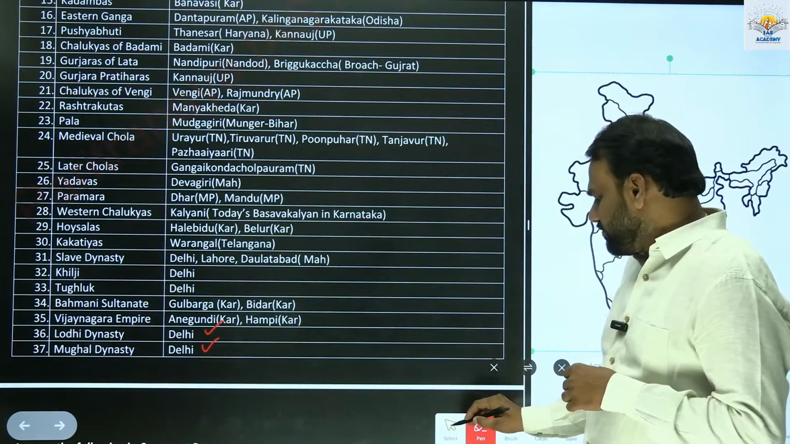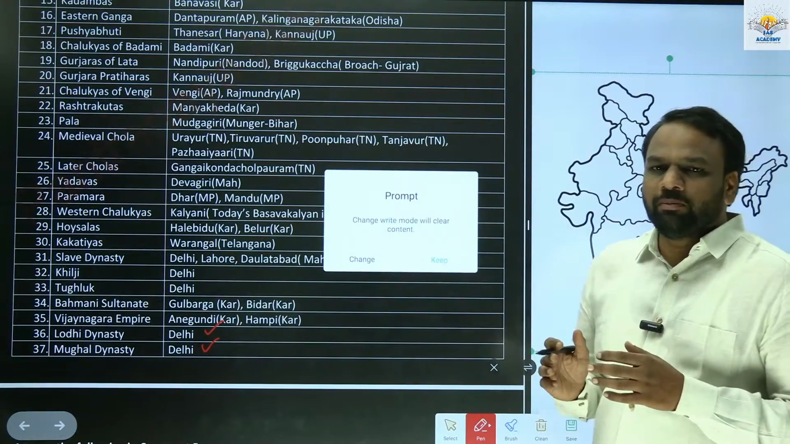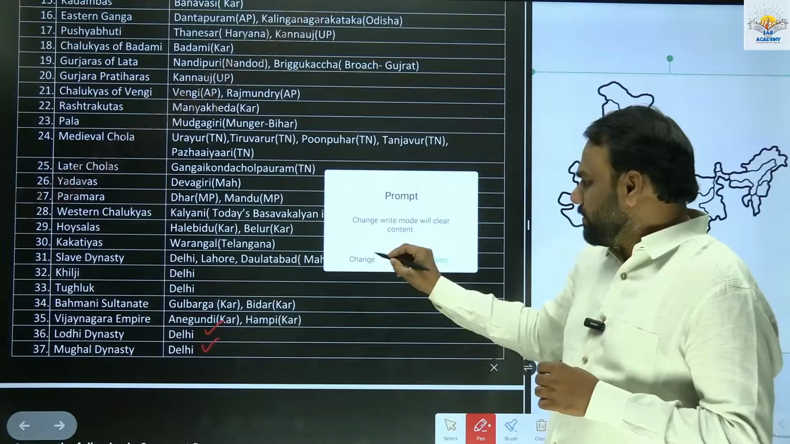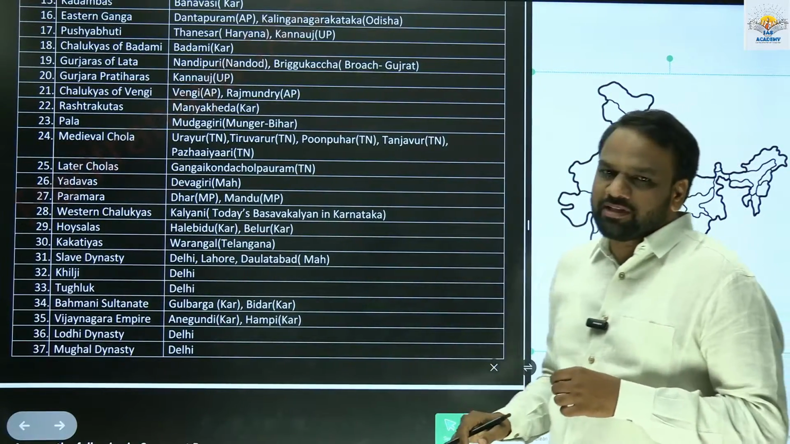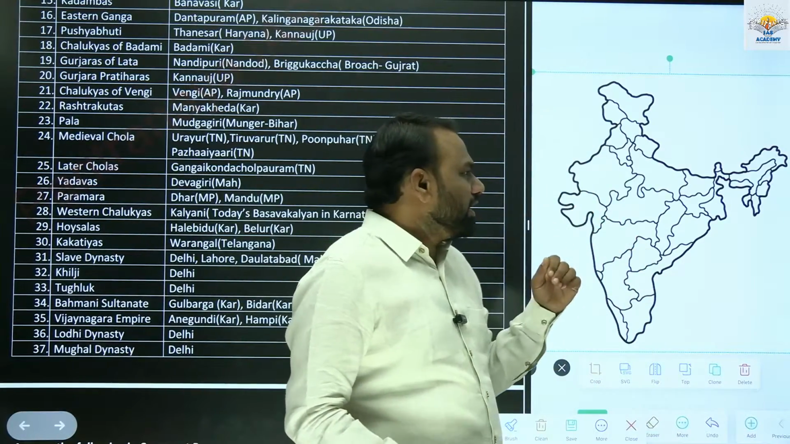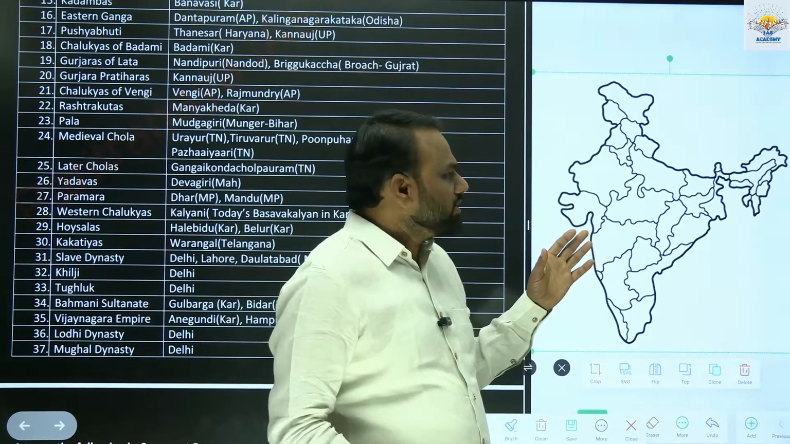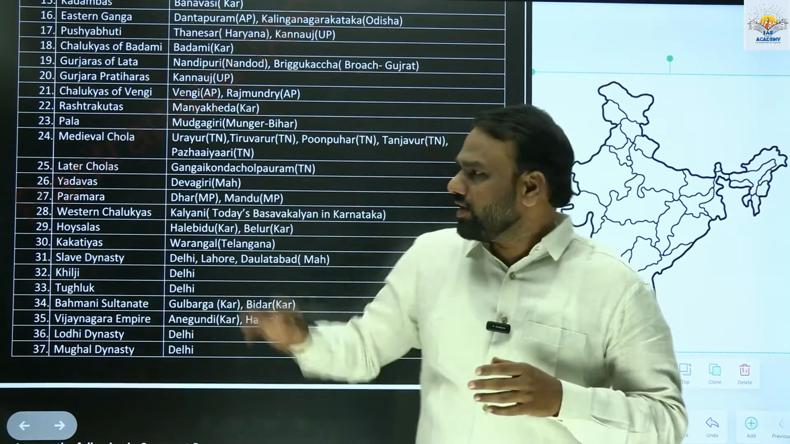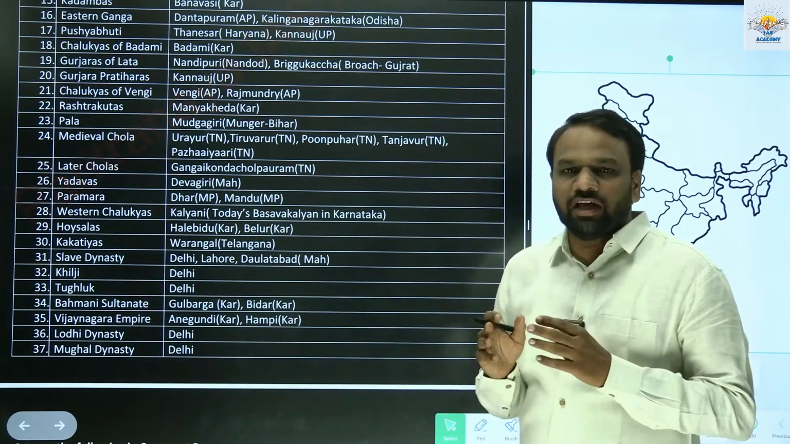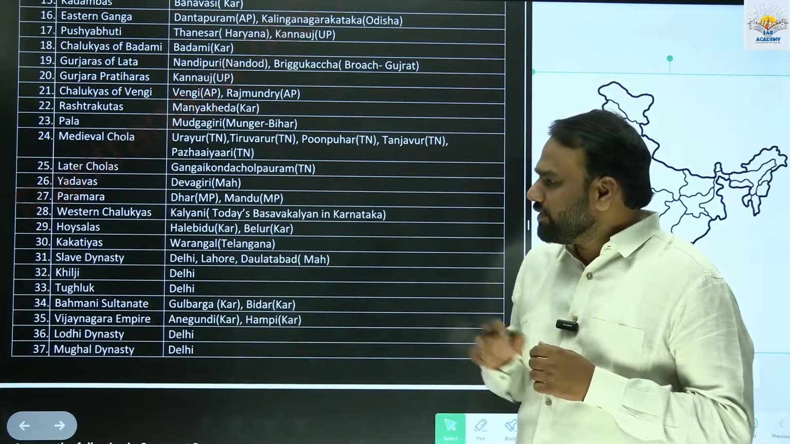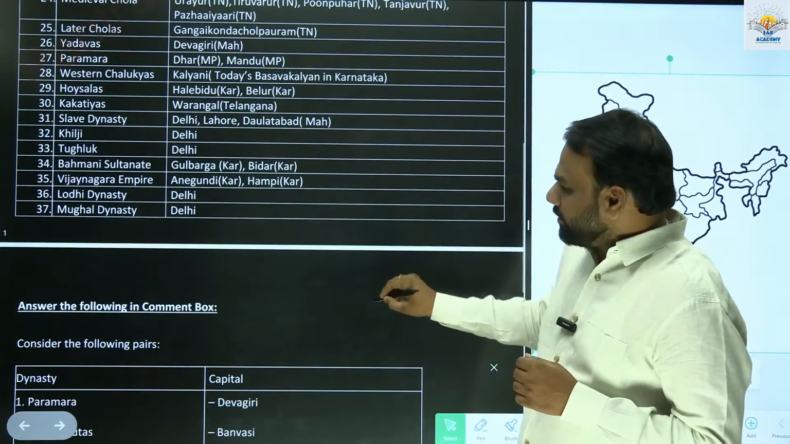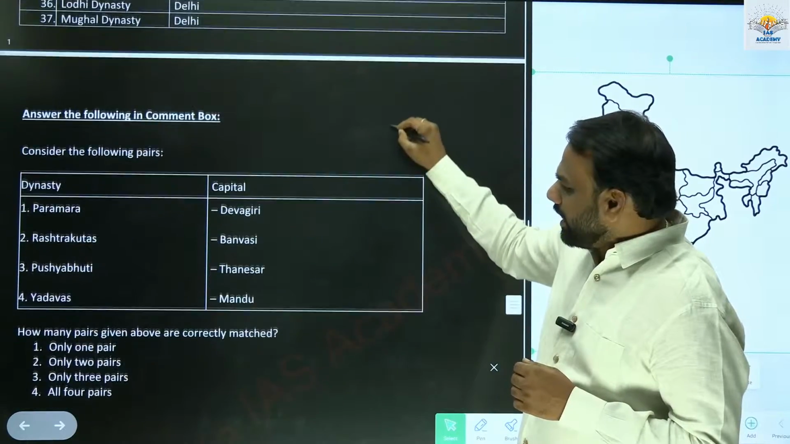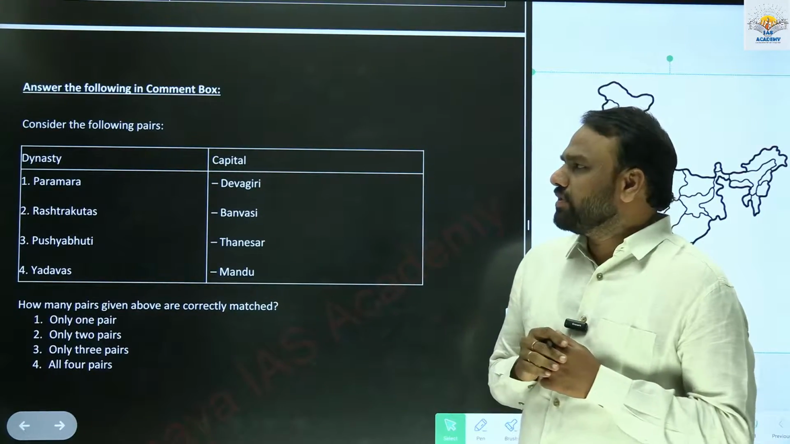The information which we have compiled here will definitely help you in the upcoming prelims. So mark all these capitals on a modern day map. Locate in which state exactly all these places are located. It will definitely help you in the examination hall when you are supposed to recall these things. So if you understood, just try to answer this question through the comment box.